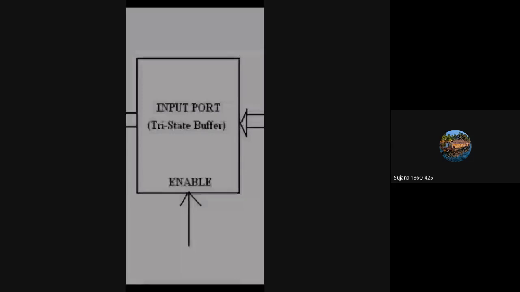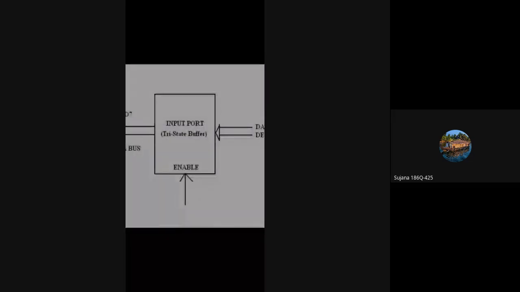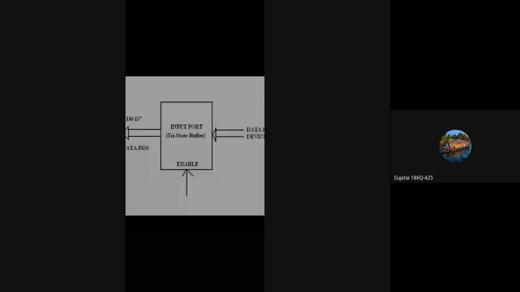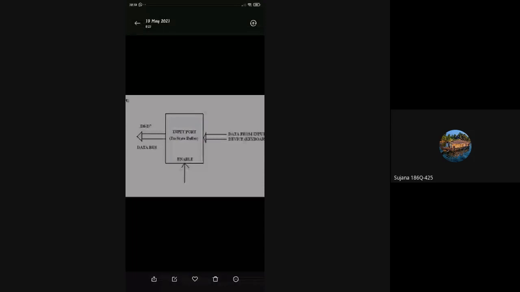Whenever we make this enable signal active, only then is the output available at the buffer. Whatever input we are giving will be available at the buffer only when the enable signal is high, in the active state. When the microprocessor wants to read data from this input device, it is connected to the data bus of the microprocessor.